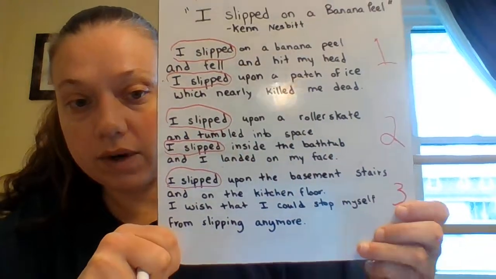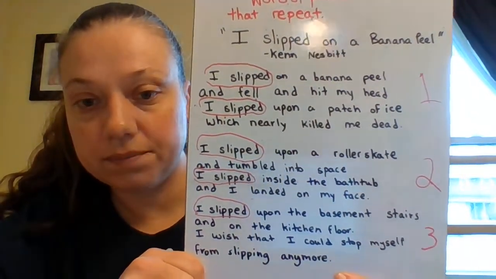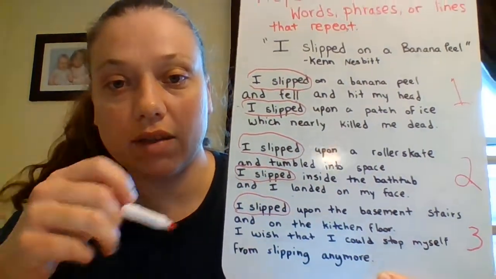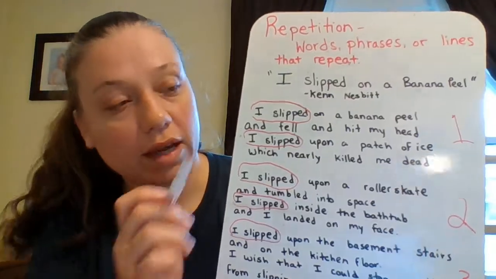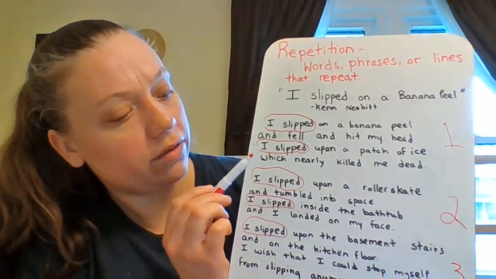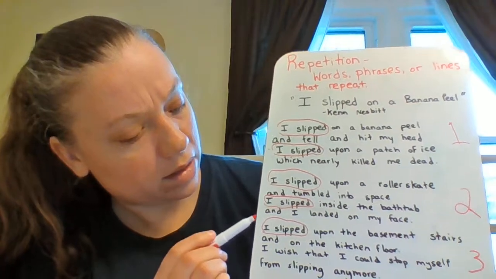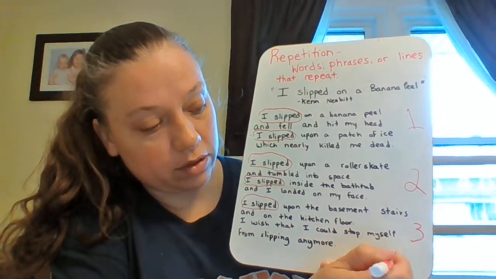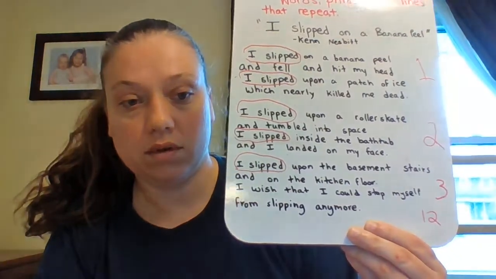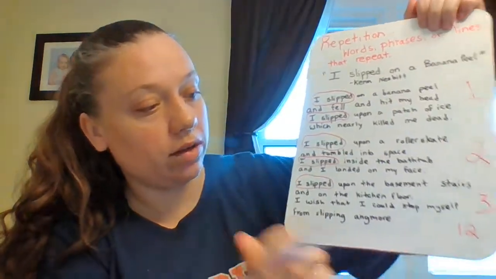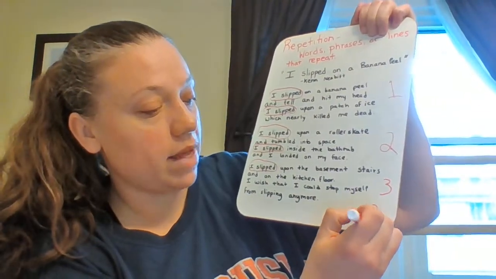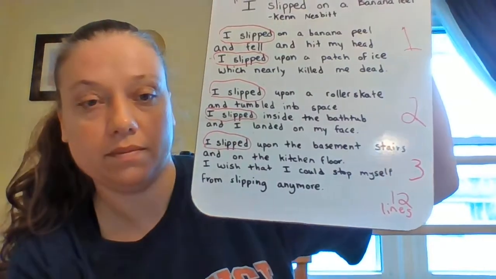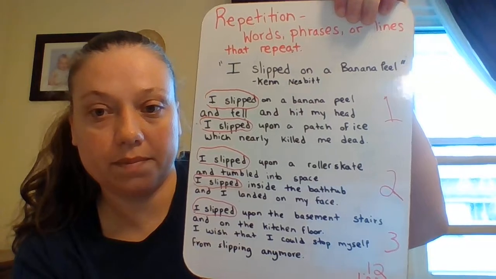The last thing we're asking you to do today is to count the lines. You don't have to label the lines. It's going to be too much, too messy. So just count. To count lines, very simple. We'll go 1, 2, 3, 4, 5, 6, 7, 8, 9, 10, 11, 12. So we have 12 lines in this poem. I'm just going to write a 12. And then let's label it so I know what you're talking about. Just like we do in math, we have a label, 12 lines. And then you're good to go.